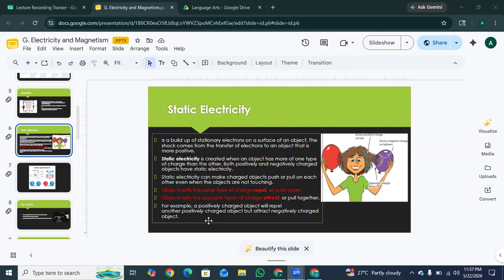So basically, we are saying that static electricity allows objects to push or pull each other even without touching. Objects with the same charge push away from each other. For example, positive repels positive, whereas objects with different charge pull toward each other. For example, positive attracts negative. Okay.